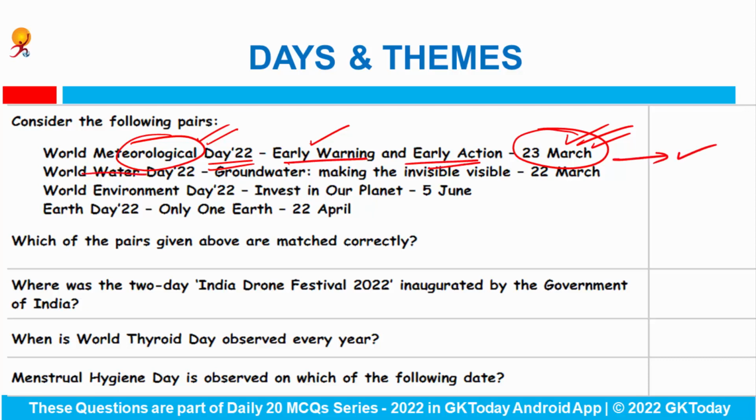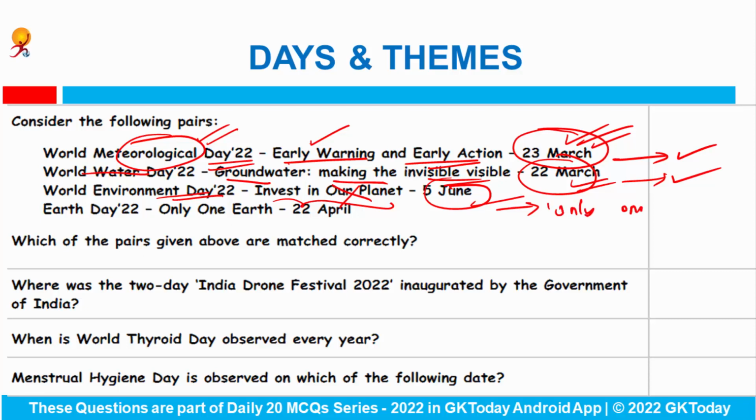World Water Day is observed on 22nd of March. Yes. And the theme for this year was groundwater, making the invisible visible. Absolutely correct. This is also right. And next is World Environment Day. It is observed on 5th of June. Yes. Invest in our planet is the theme for this year's World Environment Day. No, it is not right, because the theme for this year's World Environment Day was Only One Earth.